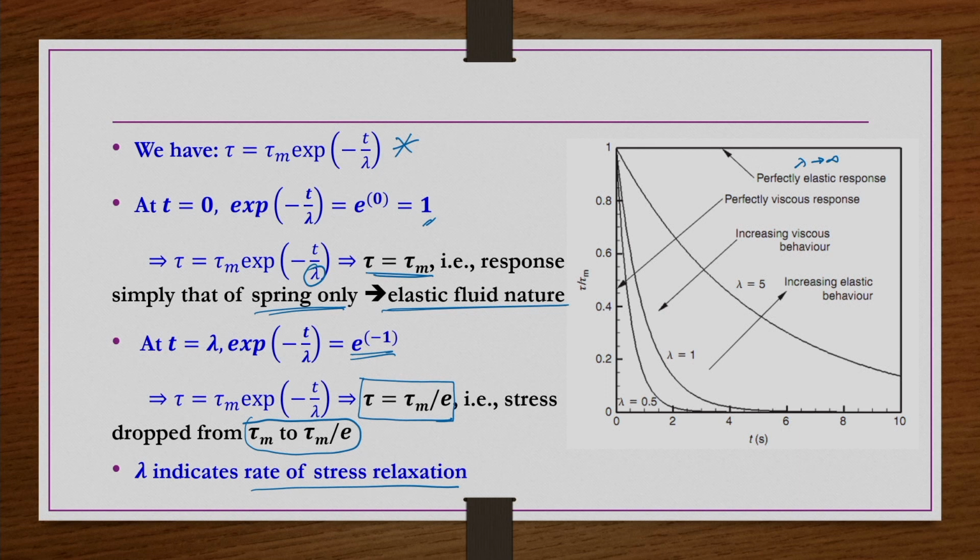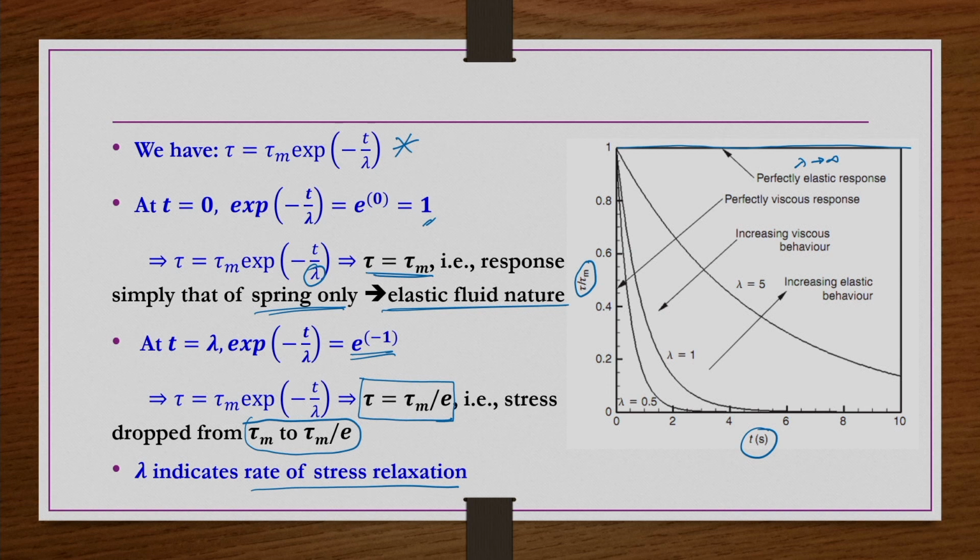Then tau by tau m should be equal to 1, because now we are plotting not tau versus t, but tau by tau m versus t. So, when lambda tends to infinity, the material is fully elastic, a perfectly elastic response. Then tau by tau m would have a line like this.